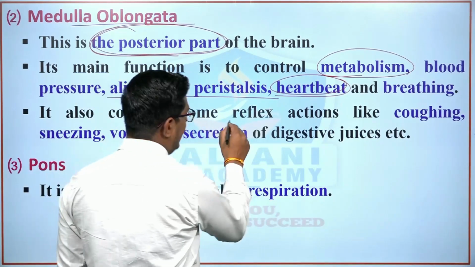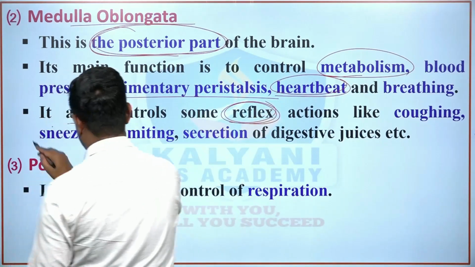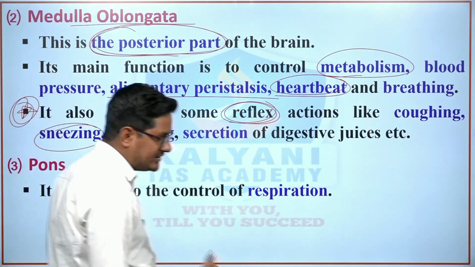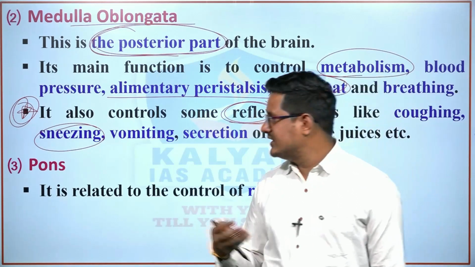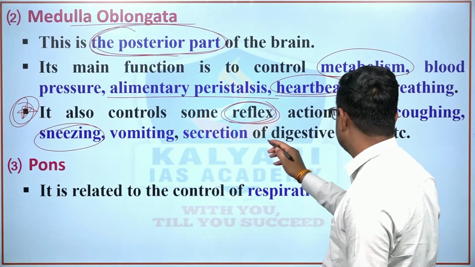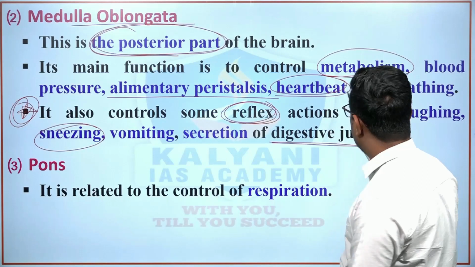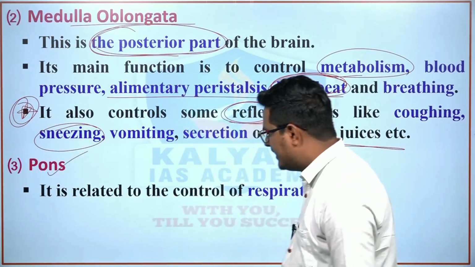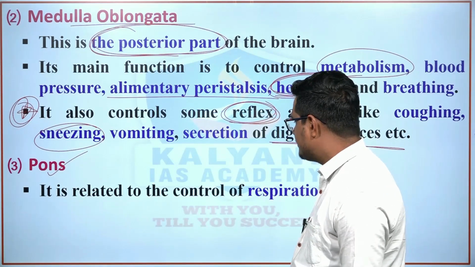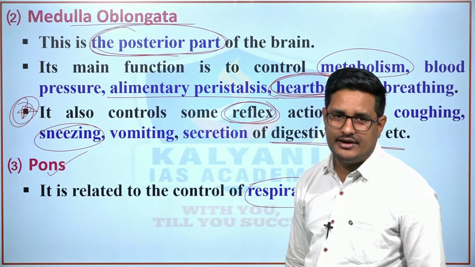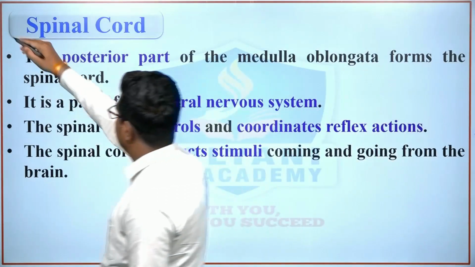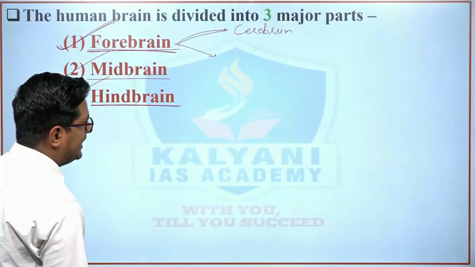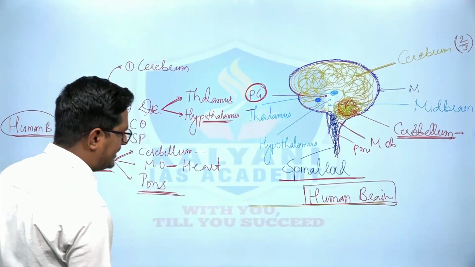It controls some reflexive actions like coughing, right? This is also important. The medulla oblongata controls some reflexive actions, for example, coughing, sneezing, vomiting, secretion of digestive juices, and this is also known to control the heartbeat. Third is pons, right? So pons is related to the control of respiration. Now spinal cord. The posterior part of the medulla oblongata forms the spinal cord, and this controls the reflexive actions.